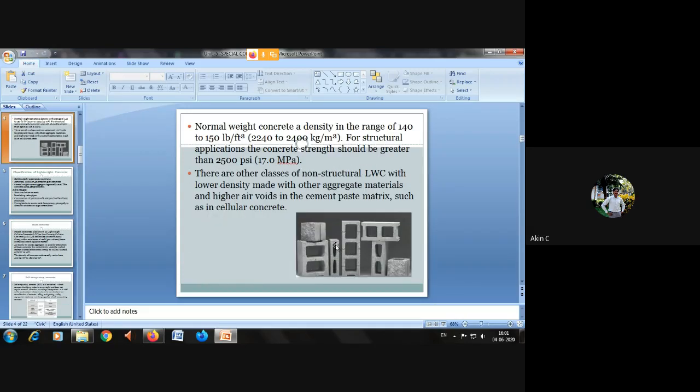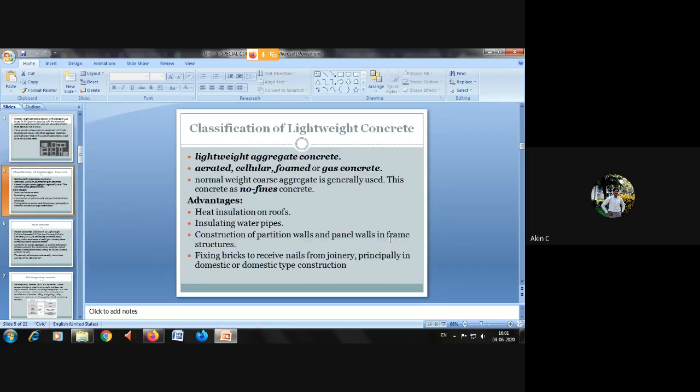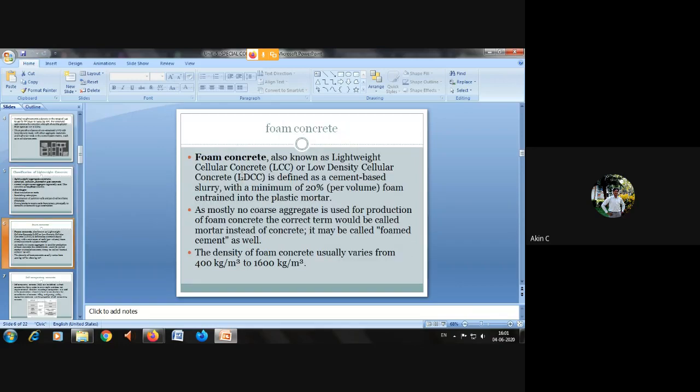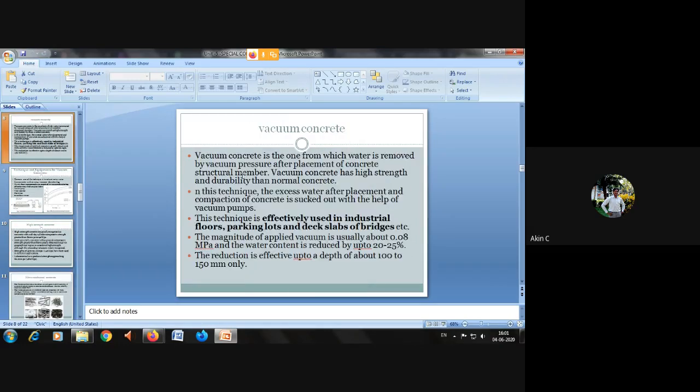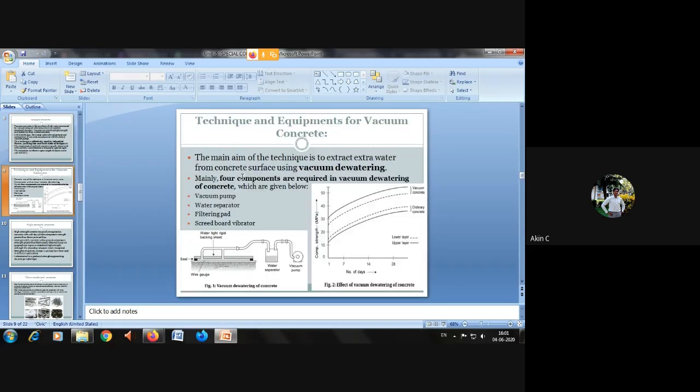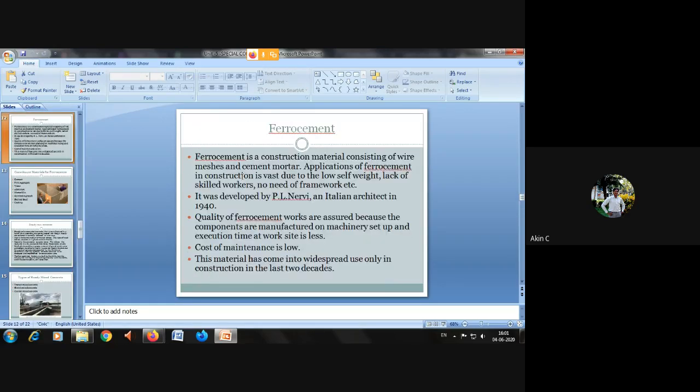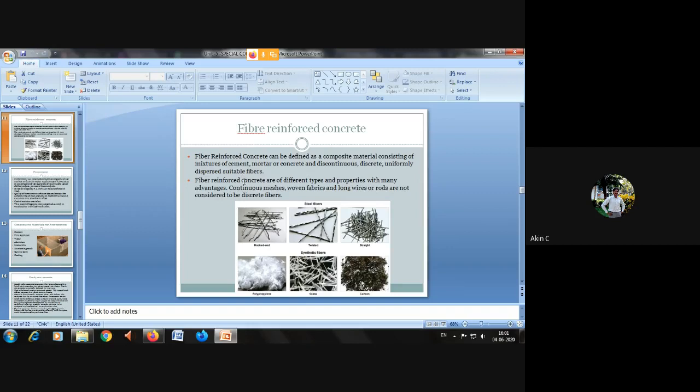Then this is a hollow block, which saves a lot of material. Bricks and all have an entire cube surface, clay or red brick material, but you can see some hollow, so that you can save some energy or material cost. Then the classification of lightweight concrete, which talks about advantages and disadvantages, foam concrete, self-compacting concrete, vacuum concrete. These things I have shared in your Google Classroom.